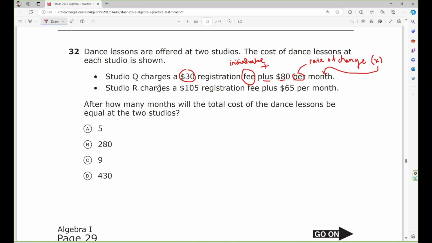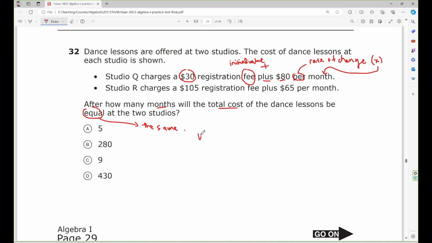Same thing. Studio R charges a $105 registration fee plus $65 per month. After how many months will the total cost of the dance lessons be equal, which means the same? Alright, so you just set up the first equation.